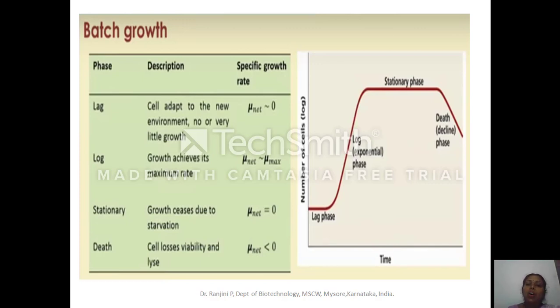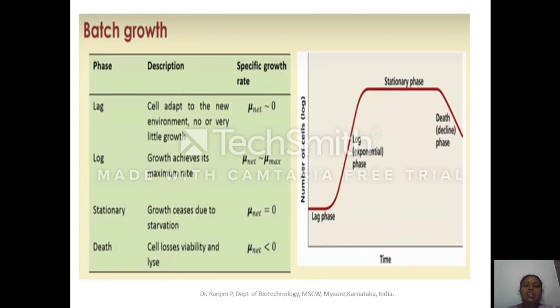So they may show or they may not show the growth. If they show, even it will be very less growth will be observed. So net specific growth rate will be 0. In case of the log phase, now cells are matured, now they'll undergo repeated division in exponential way, growth achieves its maximum because substrate concentration is very high, and this maximum growth will be attained till particular time interval. Now mu net is equal to mu max. So maximum growth will be attained in the growth phase or the exponential phase because microorganism will be exposed to